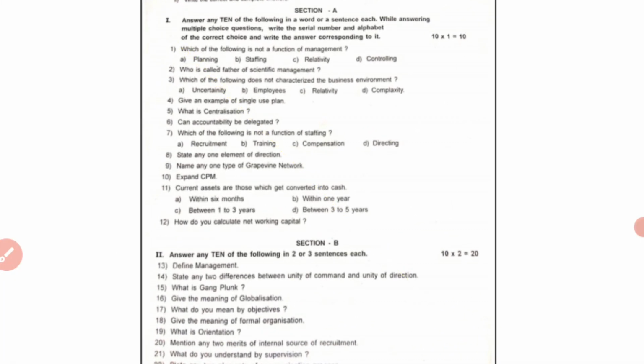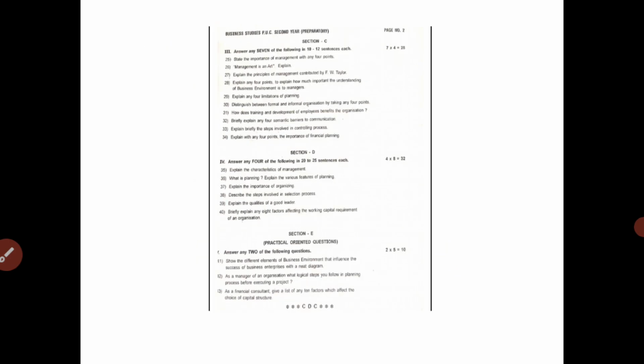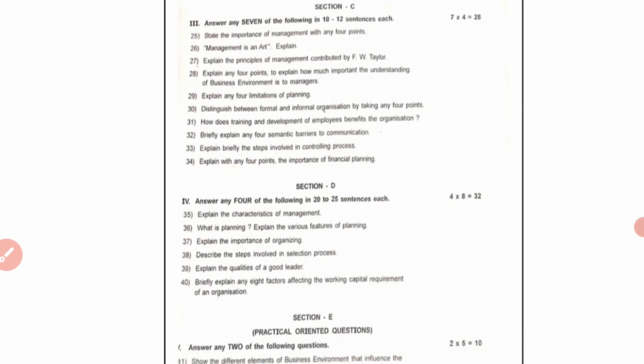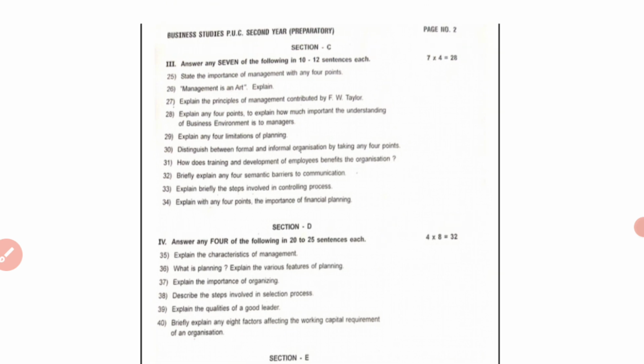So this is the question paper of the preparatory exam April 2021. In today's class, we have completed section A and section B. In the next class, let us see the answers of section C, section D and section E, how the long answers are to be written, and which answers we have to focus on or give importance to while writing, to get full marks.